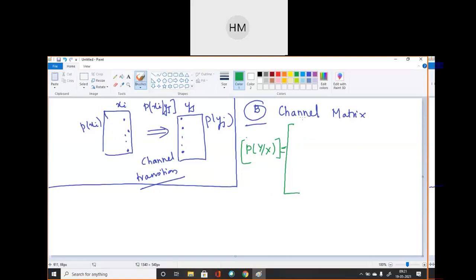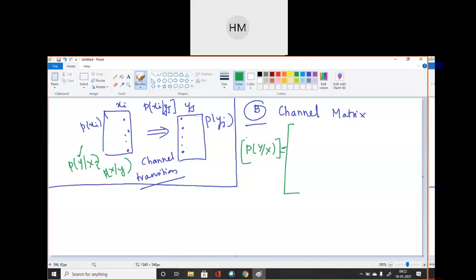See, we are not talking about the input probabilities or the output probabilities. We are talking about the channel matrix. So channel depends on both P of y by x, or x by y, whatever you can write. Both are your transition probabilities. So P of yj upon xi means probability of obtaining output when the input is given as xi. Clear? So P of y by x is a channel matrix.